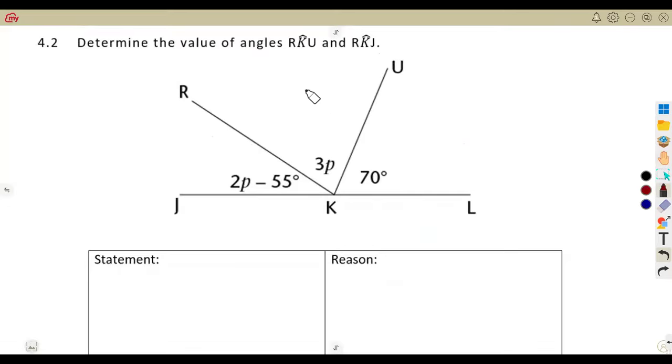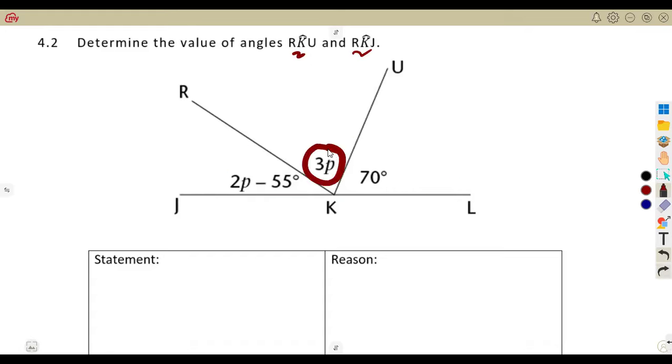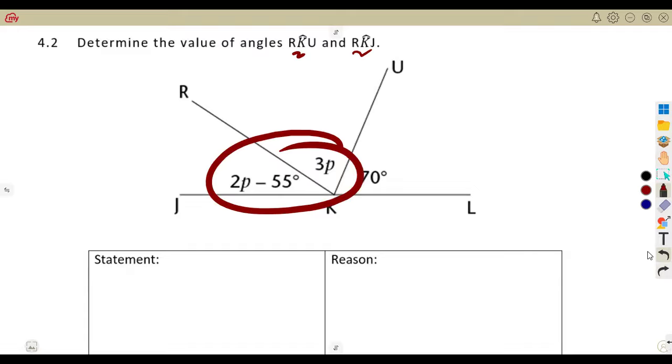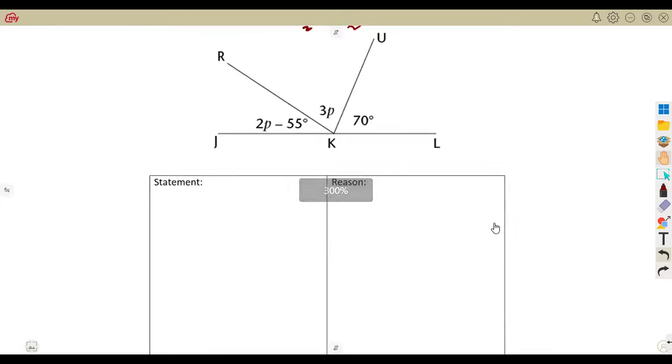Determine the value of these angles, RKU, that is from R to K to U, this angle, which is 3P, and RKJ, R to K to J, which is this angle that we're given. There's no way that we can determine these angles without P, because this one is written in terms of P, 3P, and this one is 2P minus 55. We have to find the value of P first before we talk about these angles. So how are we going to determine the value of P?